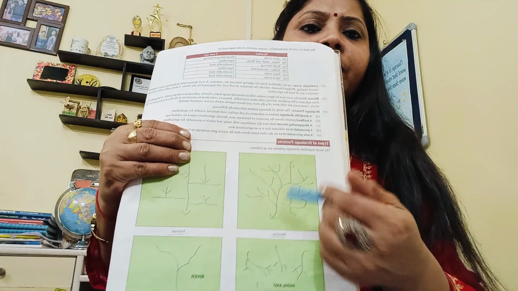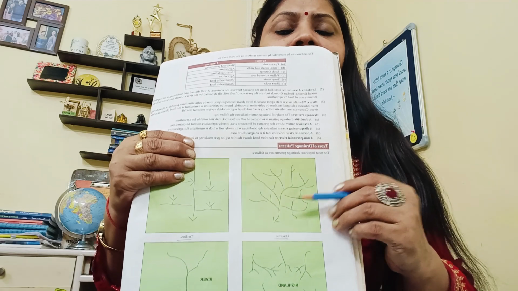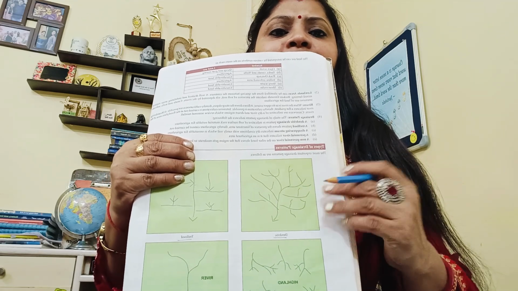It is like nerves running in your body from here and there. This is called the dendritic drainage pattern.